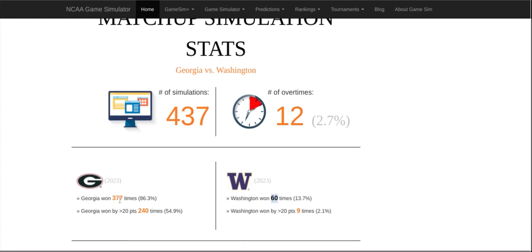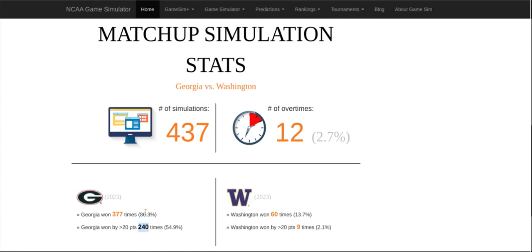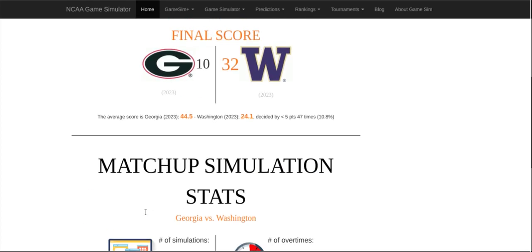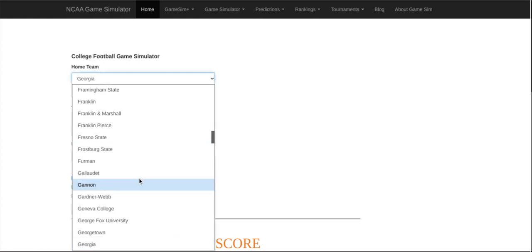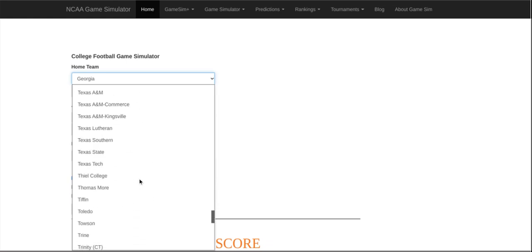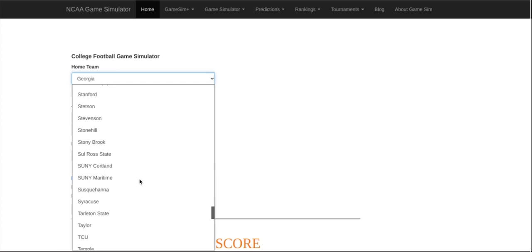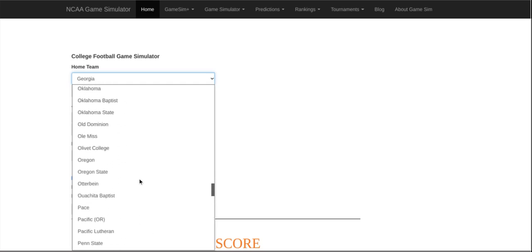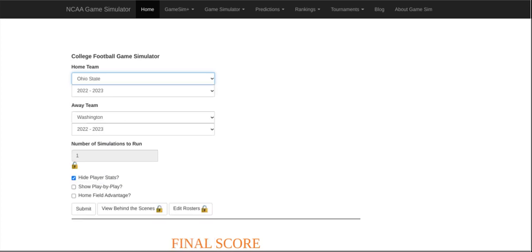Even though I've been looking at this, Washington only won 60 times out of 437 simulations, and the Dogs won 377, and 240 of those, over 50, were by over 20 points. Anyways, I'm just a little bit salty that my team was eliminated. We need to move on to Ohio State. Should have scrolled too far. We move on to Ohio State against Utah here in this one.